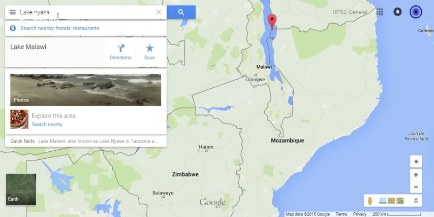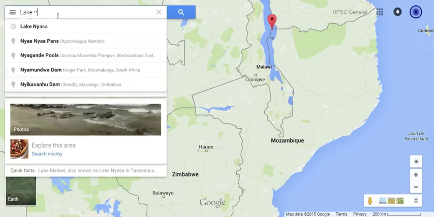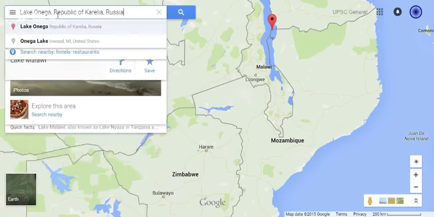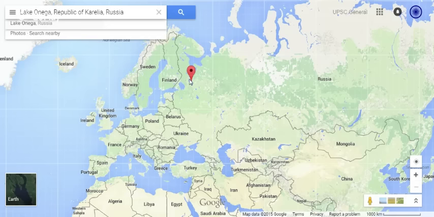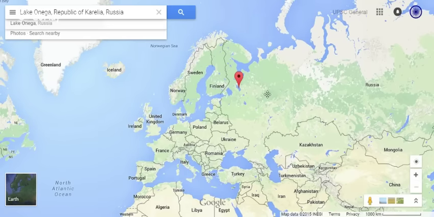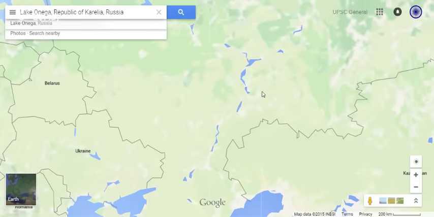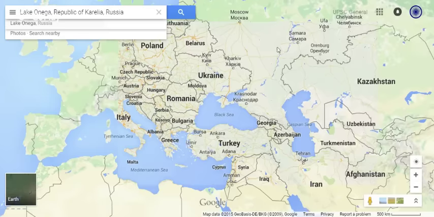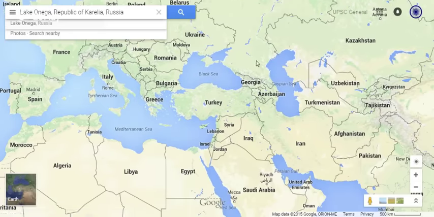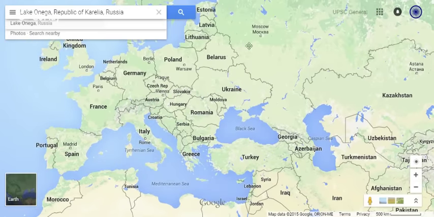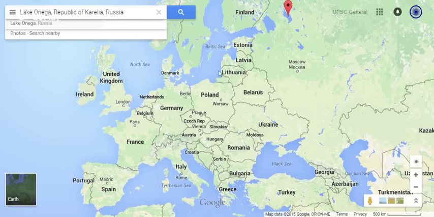Next, let's look at Lake Onega. Lake Onega is in Russia, on the western part of Russia, and Russia shares a border with most of the countries: Norway, Finland, Belarus, Ukraine, and countries like Georgia and Azerbaijan. It does not share a border with Lithuania. Please remember, Lithuania is not sharing a border with Russia.